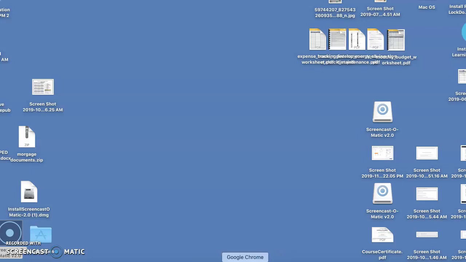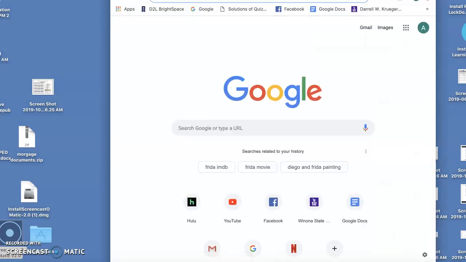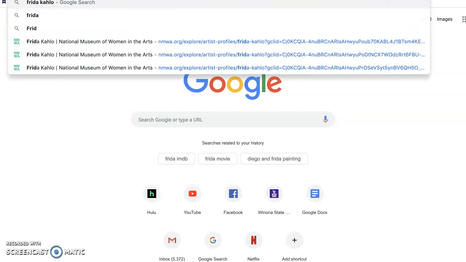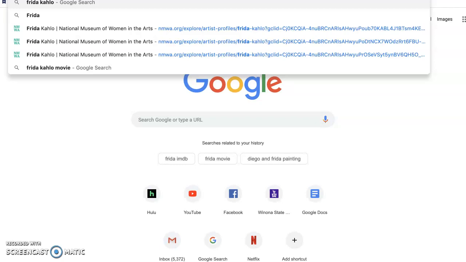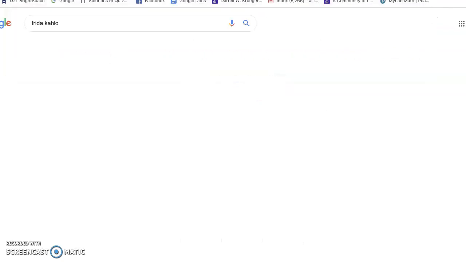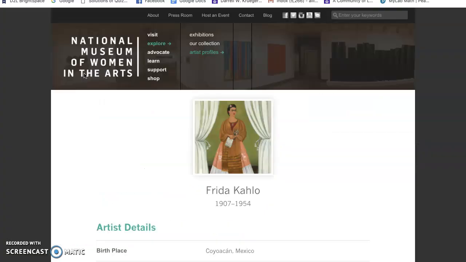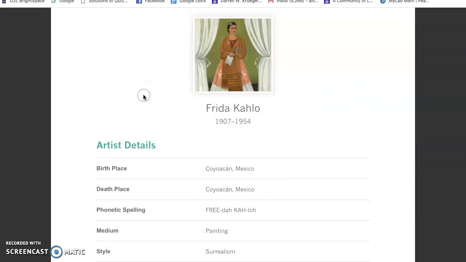So today, class, we're going to go into Chrome and Google a famous artist named Frida Kahlo. Actually, when we get to there, it'll probably tell us how to pronounce her name more properly. And so we'll just click on this first article that pops up for us, which looks like it's something from a museum. And so here we can see that is her.